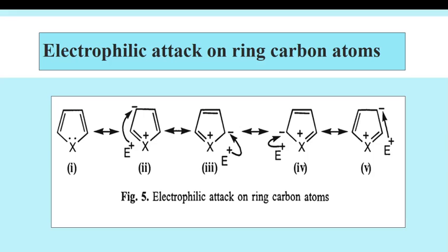The electrophile bears positive charge, so it tends towards negatively charged species. That's why this attack is known as an electrophilic attack. The species is an electron loving species. So the attack is possible at second, third, fourth and fifth position in 5-member heterocycle with one heteroatom.